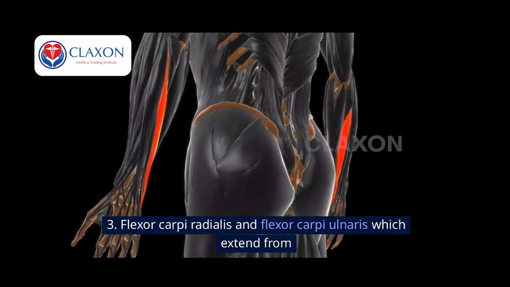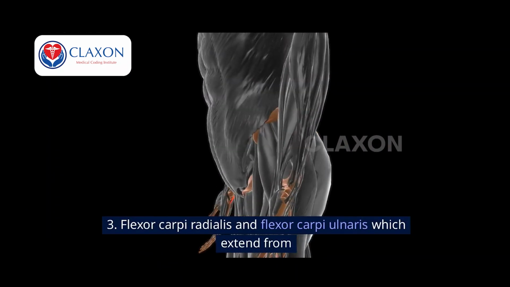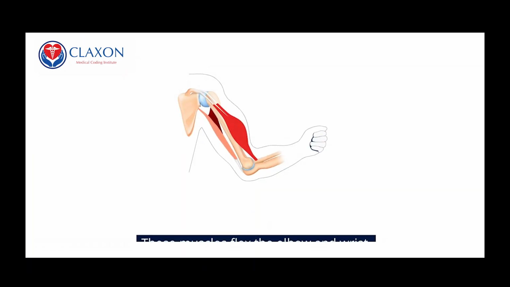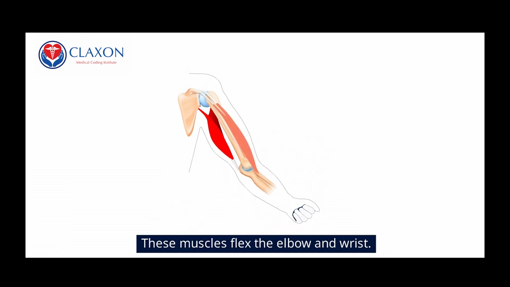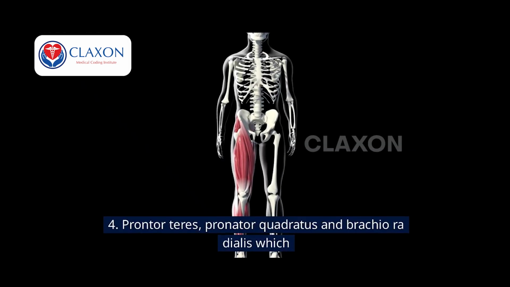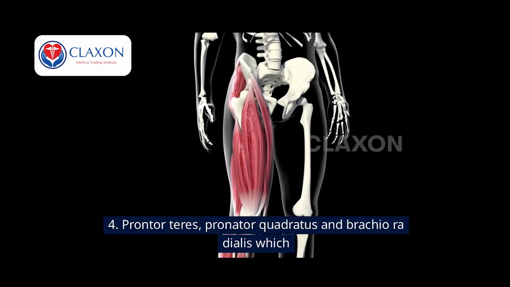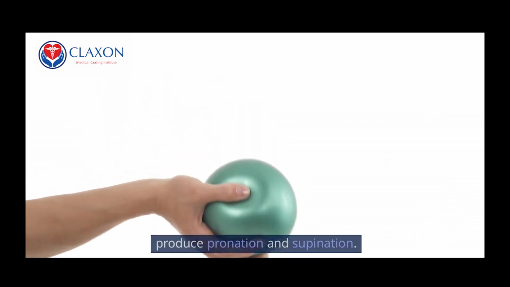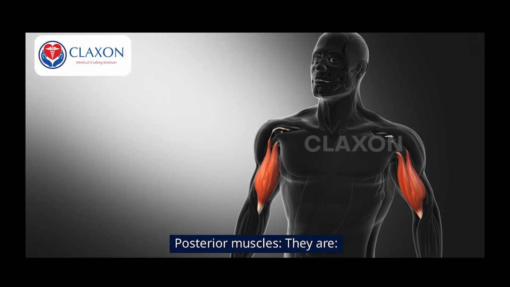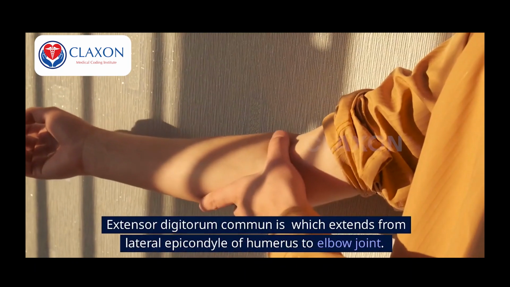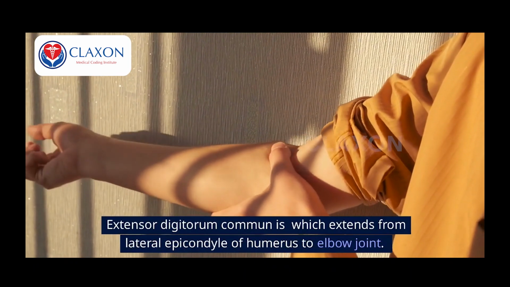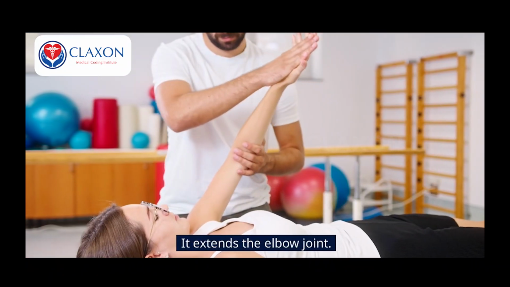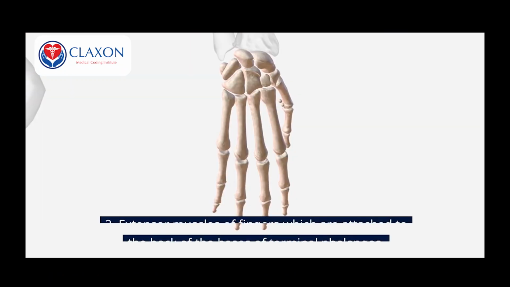3. Flexor carpi radialis and flexor carpi ulnaris, which extend from humerus to the wrist bones. These muscles flex the elbow and wrist. 4. Pronator teres, pronator quadratus and brachioradialis, which produce pronation and supination. Posterior muscles. They are 1. Extensor digitorum communis, which extends from lateral epicondyle of humerus to elbow joint. It extends the elbow joint. 2.